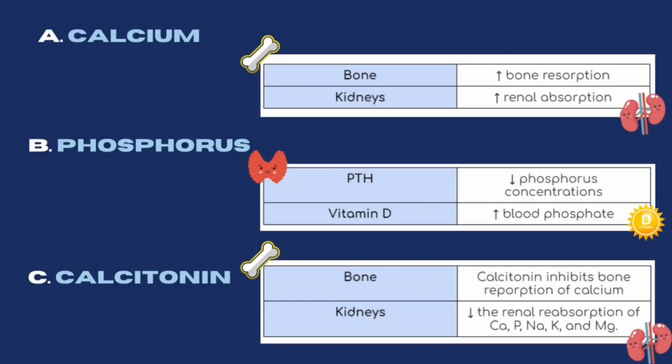Lastly, calcitonin is produced by parafollicular cells in the thyroid. In general, the overall effect of calcitonin is to decrease blood calcium because of its effect on both bone and renal calcium processing, which is just the opposite of PTH. So in bone, calcitonin inhibits bone resorption of calcium, while in the kidneys, calcitonin decreases the renal reabsorption of calcium, phosphorus, sodium, potassium, and magnesium.